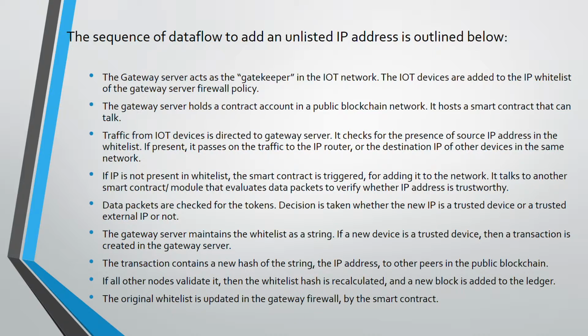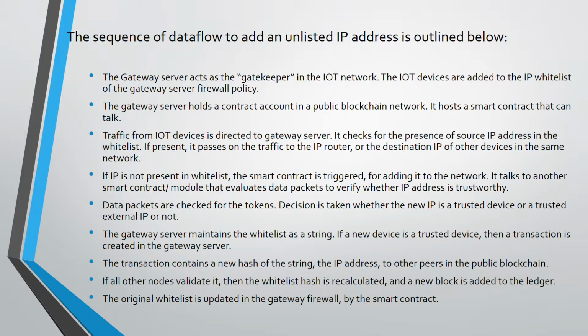The traffic from the IoT devices is directed to a gateway server. It checks for the presence of the source IP address in the whitelist. If present, it passes the traffic to the IP router or the destination IP of the other devices. If the IP is not present in the whitelist, a smart contract is triggered for adding it to the network. It talks to another smart contract module to evaluate the data packets to verify whether the IP address is trustworthy. Data packets are checked for the tokens. A decision is taken whether the new IP is trusted or not trusted.